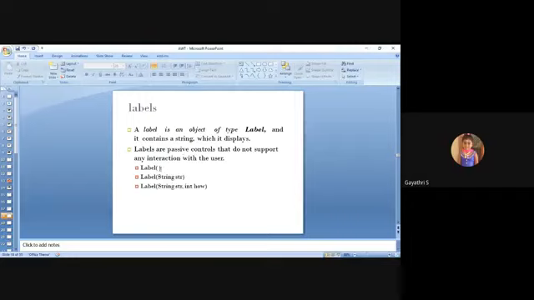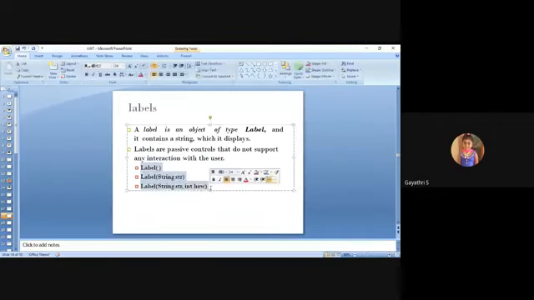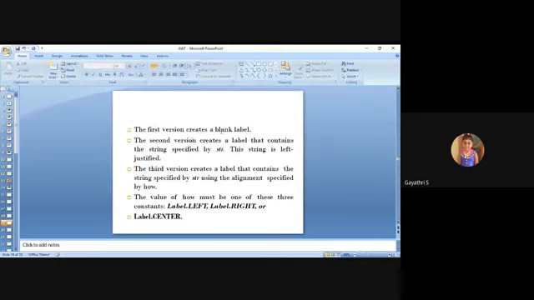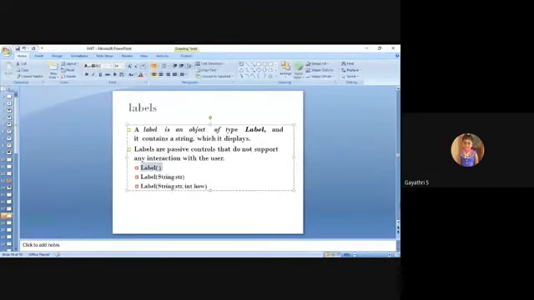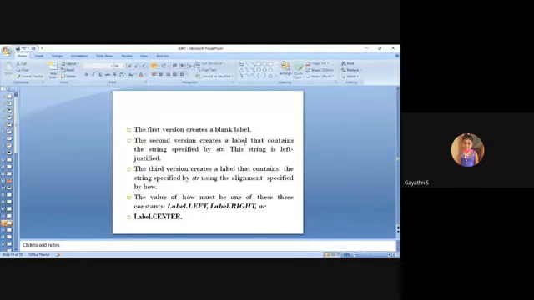And how to create a label? There are three ways. The first version creates a blank label. The second version creates a label that contains a string, and by default the string is left justified.